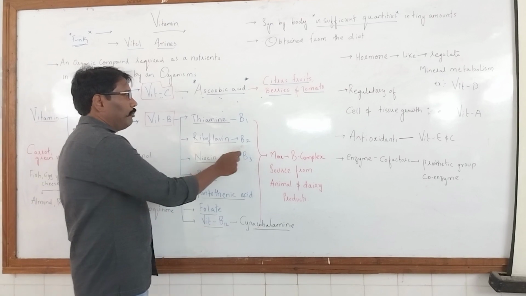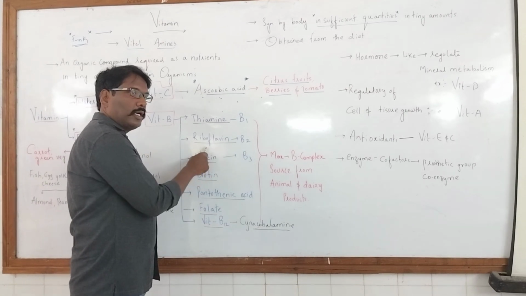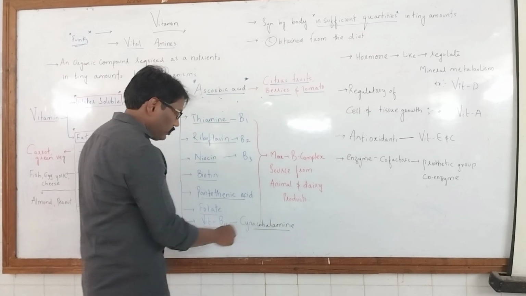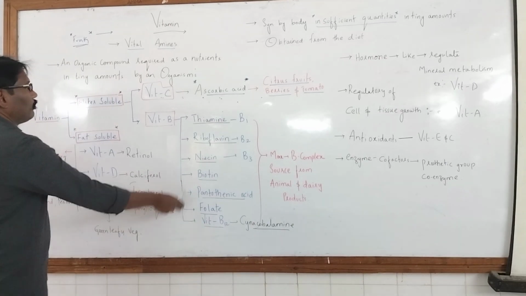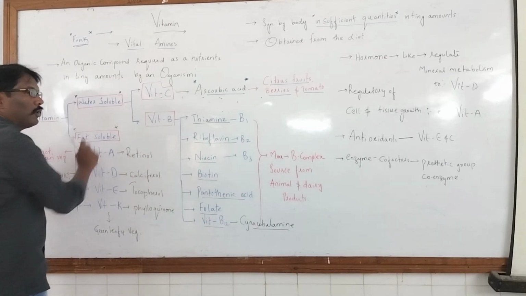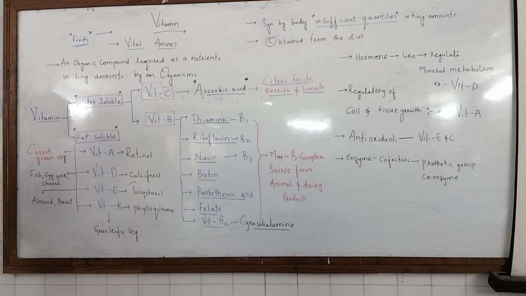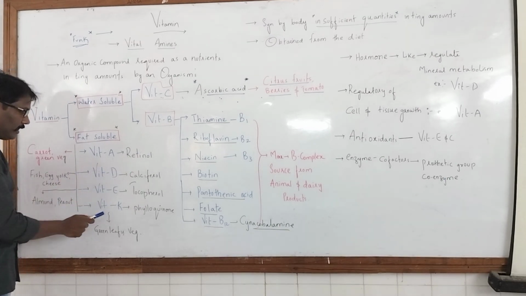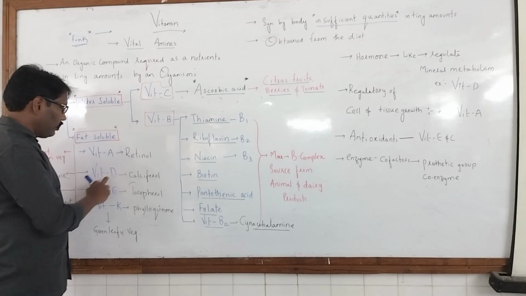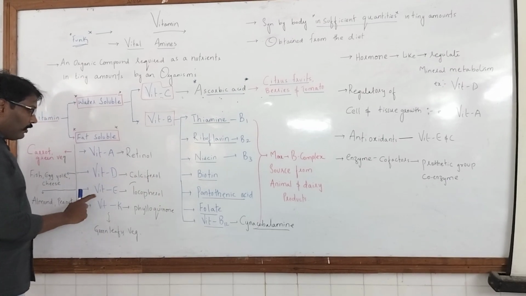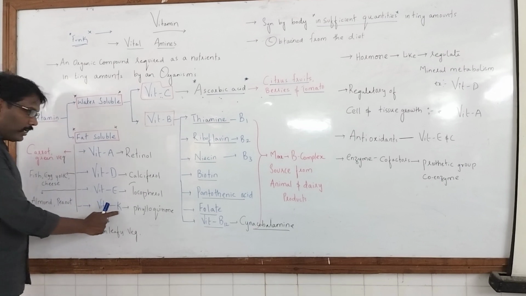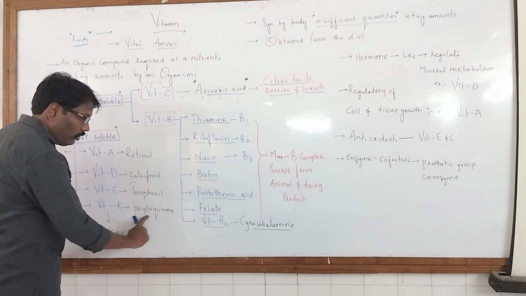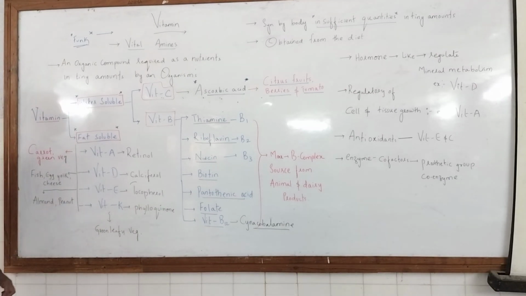If they ask, vitamin B2 is known as riboflavin, B3 is known as niacin, and cyanocobalamin is also known as vitamin B12. So vitamin B and vitamin C are what type of vitamins? Water soluble vitamins. Then we have the fat soluble vitamins, namely A, D, E, K. Vitamin A is known as retinol, vitamin D as calciferol, vitamin E as tocopherol, and vitamin K as phylloquinone. Phylloquinone, right? So what are the different sources?